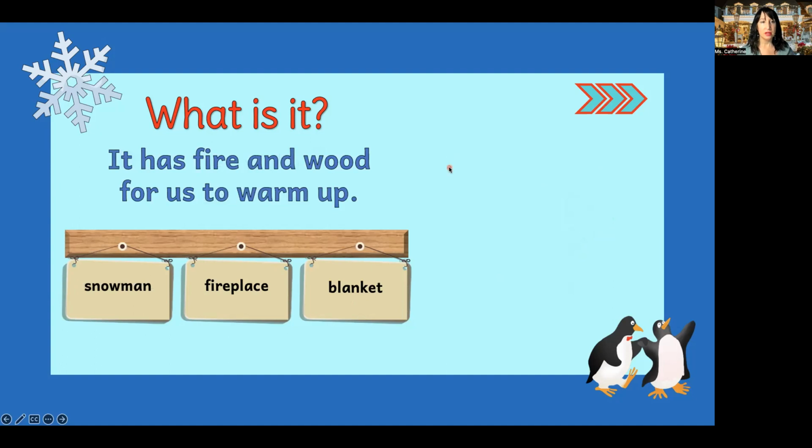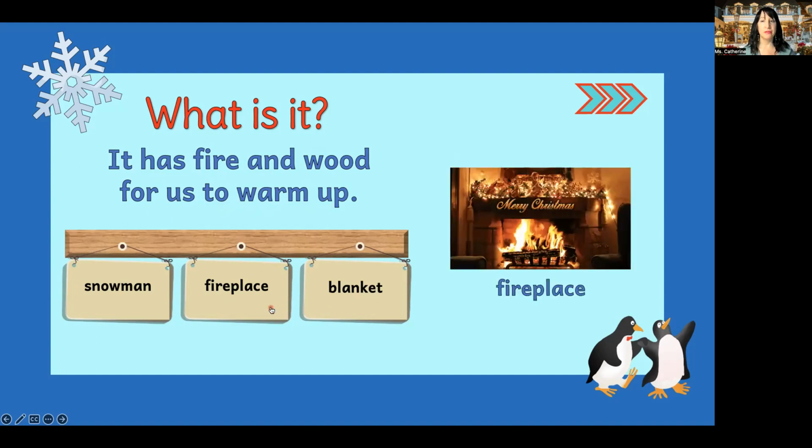So what is it? It has fire and wood for us to warm up. Would this be a snowman, fireplace, or blanket? Right, it's a fireplace. So a fireplace has fire and wood for us to warm up. How else could we use the word fireplace in a sentence? What else do we see here in this picture? Merry Christmas, right?